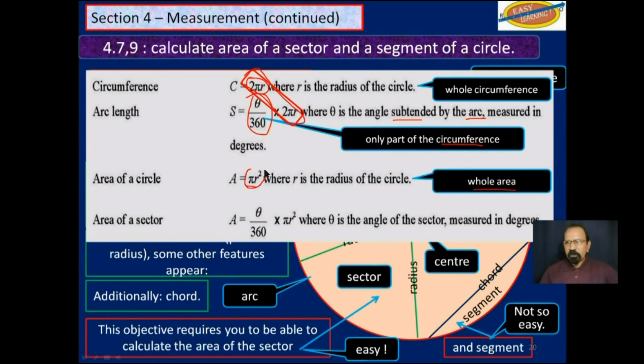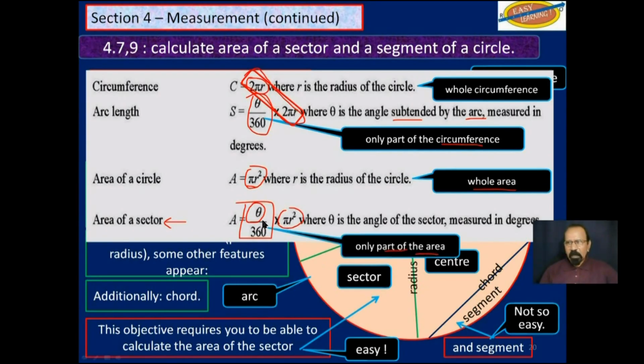Now down here, area of circle, to find the whole area, pi r squared. We have used this before. But if you want to find a sector of the circle, you will find the whole area and then find the fraction marked off by the two radii. There will be an angle between them. So only part of the area.